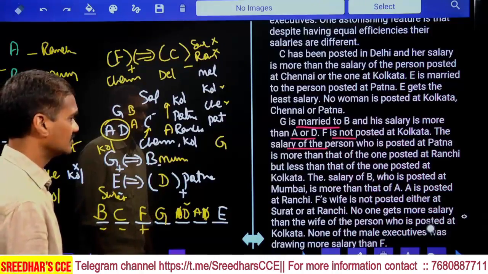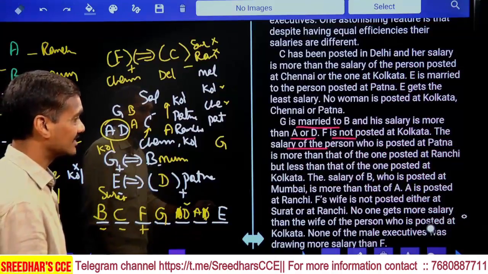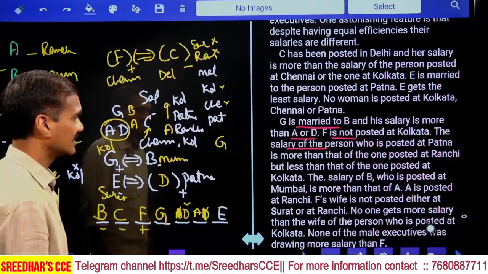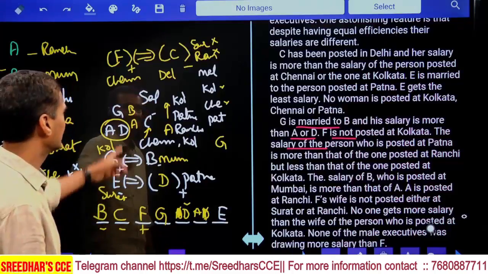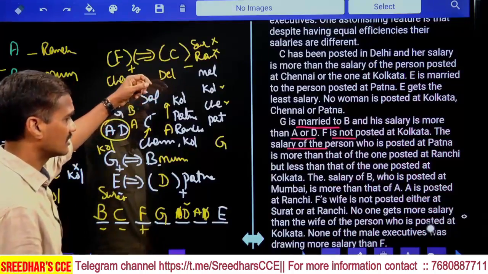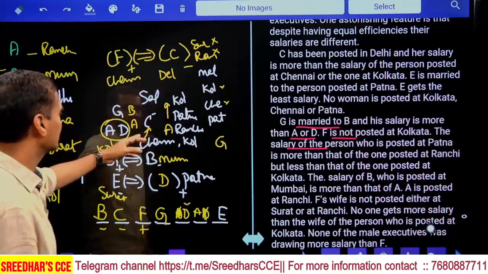A posted at Ranchi. And F's wife is not posted at either Surat or Ranchi. What is the gender of this A? No one gets more salary than the wife of the person who is posted at Kolkata.